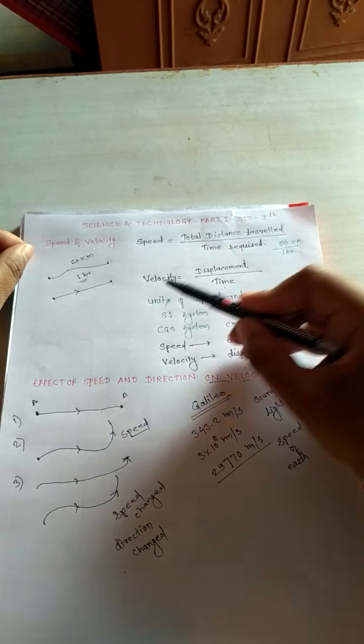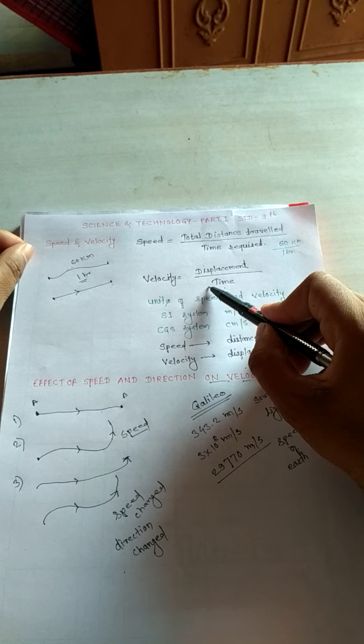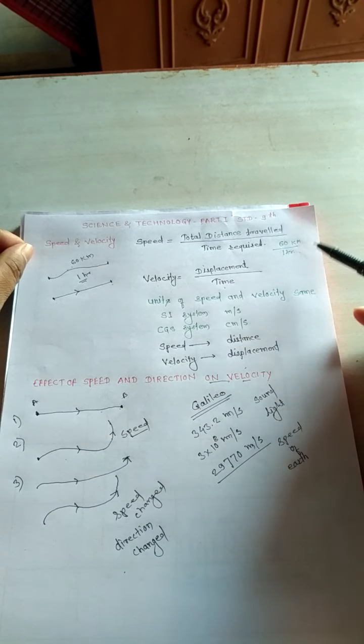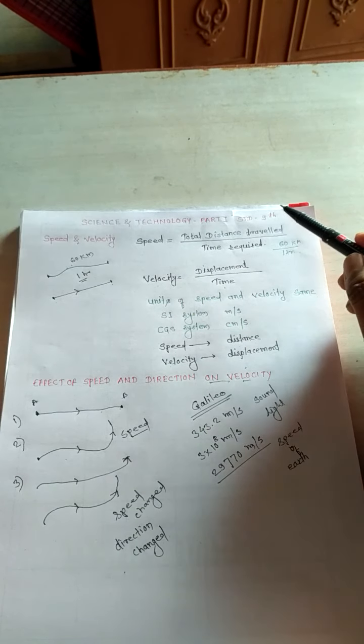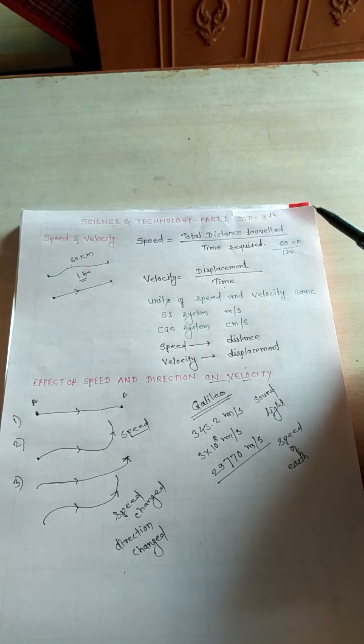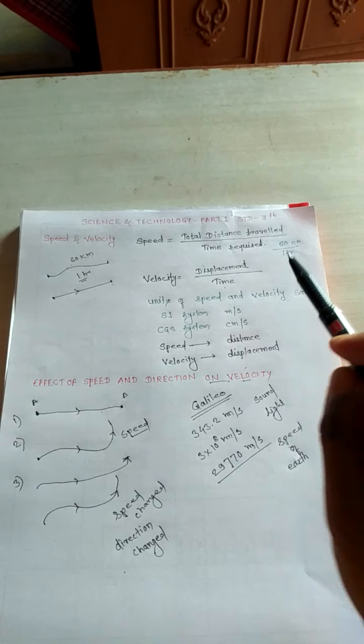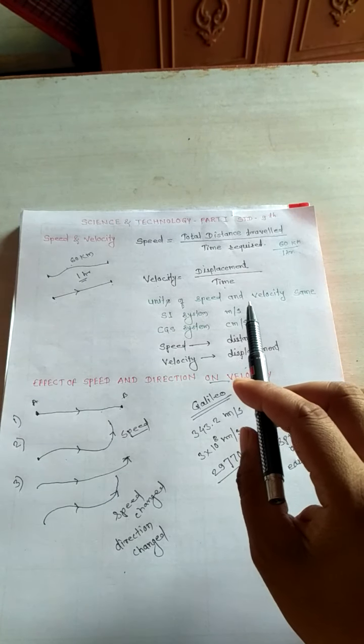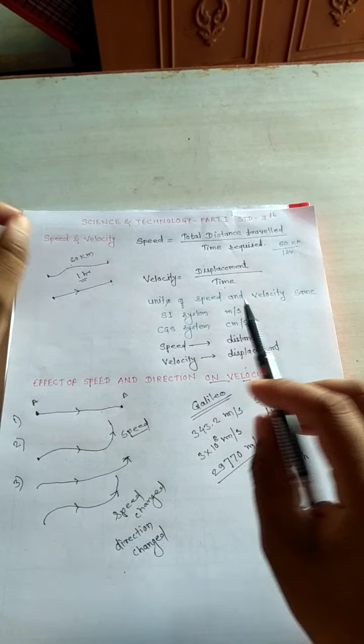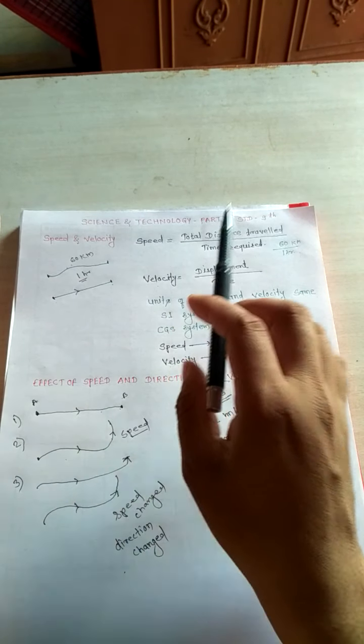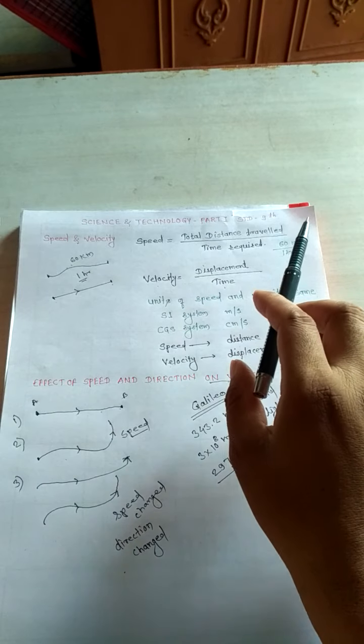And if you consider the velocity, velocity is nothing but displacement upon time. So these are the two concepts. But first of all, I want to ask you one question: what is the meaning of vectors and scalars?